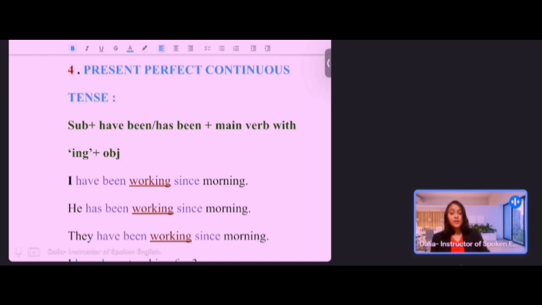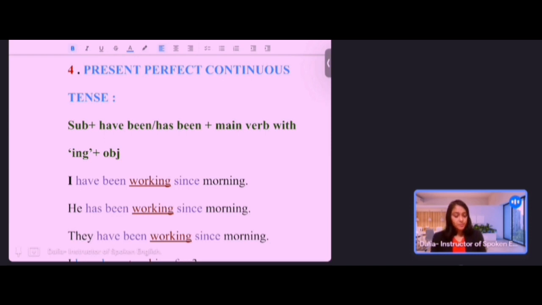You can look at the sentence here. I means first person, that's why I have used have been here. So, I have been working since morning. They have been working since morning because there is a plural here. And the second sentence, he has been working since morning because he is third person. So if the subject is first person I, second person you, and plural, then always we have to use have been. But if the subject is third person singular number, he, she, it, then always we have to use has been. Okay, all right, got it, clear?